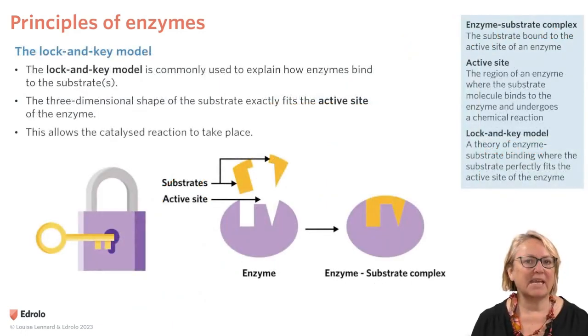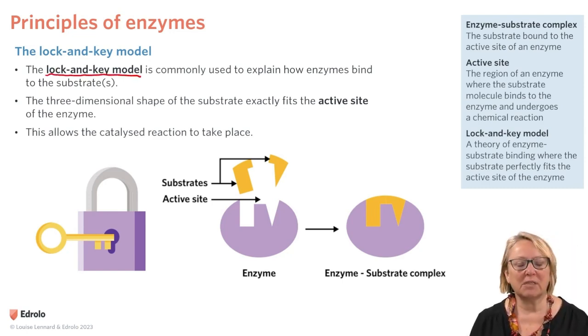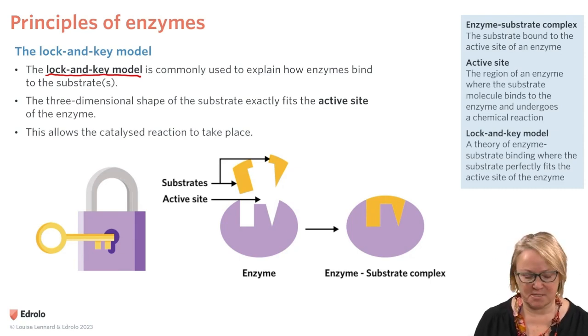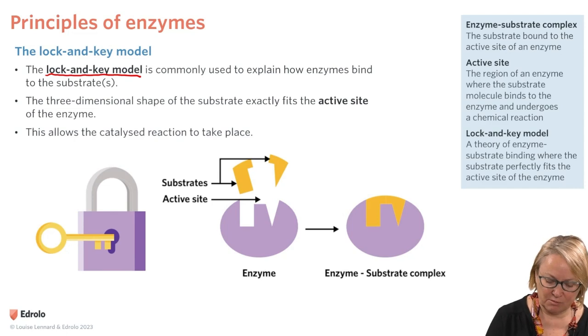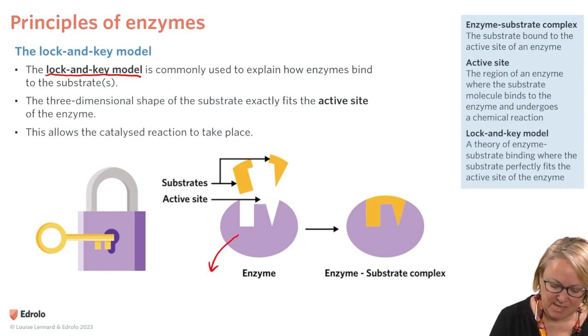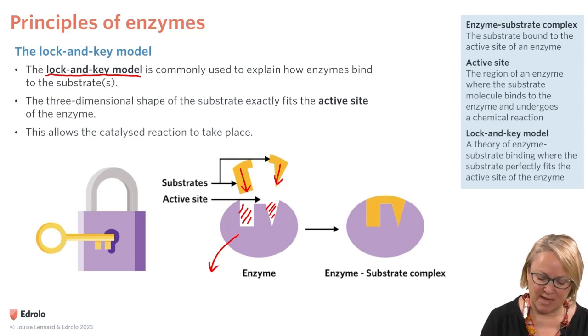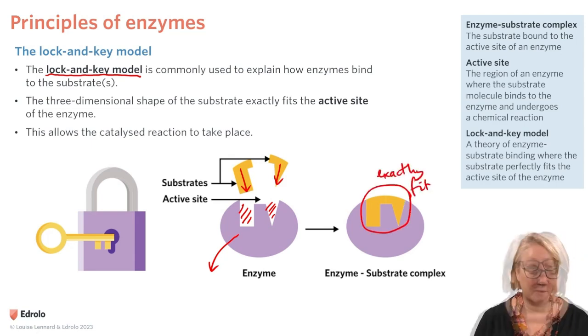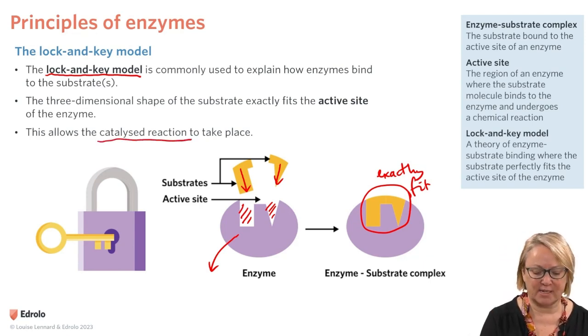The way enzymes work, there are various models, but the model you need to know for VCE is what we call the lock and key model, and it's commonly used to explain how enzymes bind to the substrates. The three-dimensional shape of the substrate exactly fits the active site of the enzyme. So here we have the enzyme, and this is the active site here, and here are the substrates. This can insert, and they exactly fit, just like a key in a lock. And then once the shapes match up, the catalyzed reaction can take place.